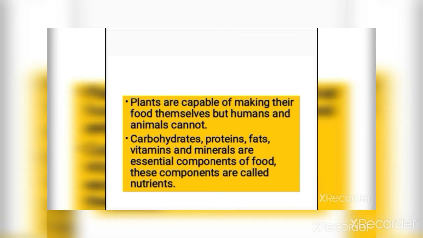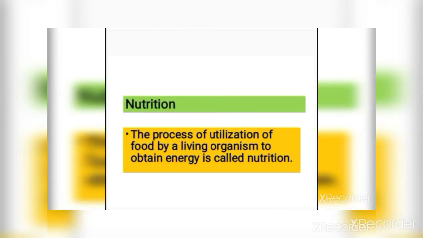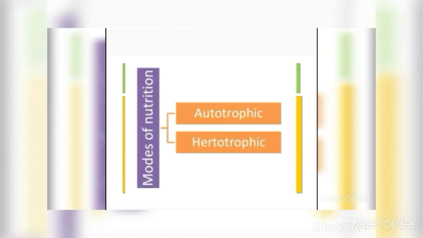And what is nutrition? As this chapter indicates, nutrition in plants. What is nutrition? Nutrition is the process of utilization of food by living organisms to obtain energy. There are two modes of nutrition. First one, autotrophic, and second one, heterotrophic. In this chapter, we are going to learn about two modes of nutrition, autotrophic and heterotrophic.